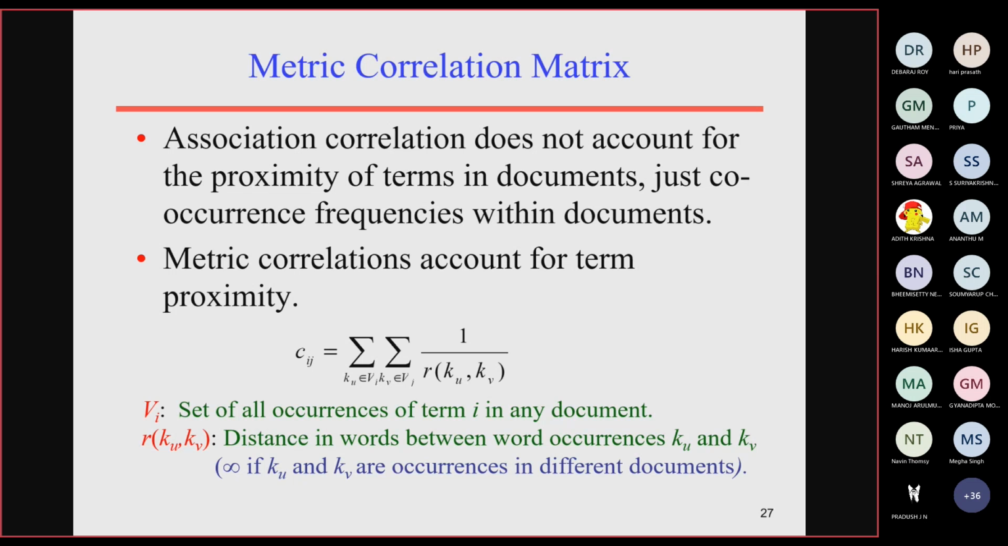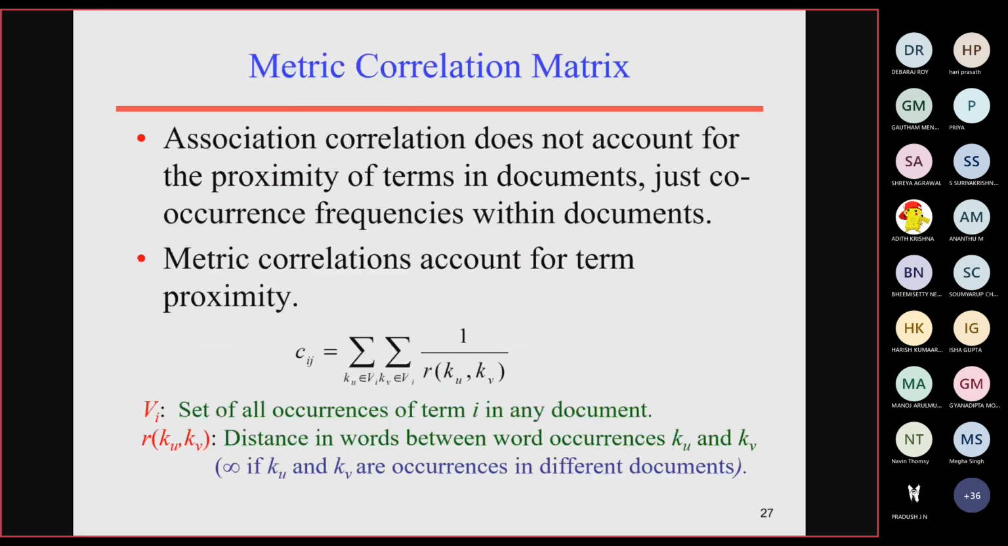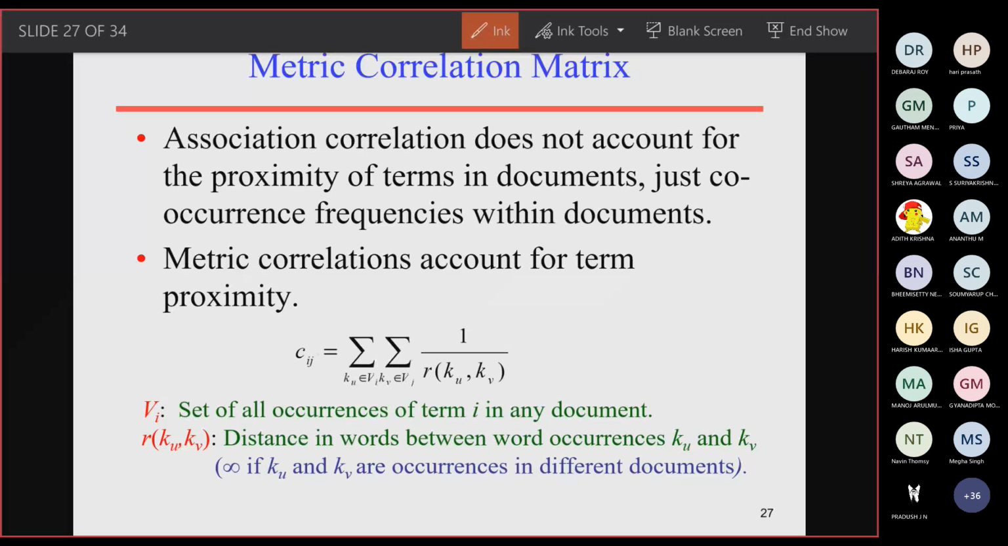And then we have the metric correlation matrix. We have seen the association matrix; we have another matrix for correlation itself. We are going to create a matrix. In case the association matrix is not going to identify the set of terms as we expect, in such situations we can go for this metric correlation matrix. So what is this metric correlation matrix? We have a formula Cij.